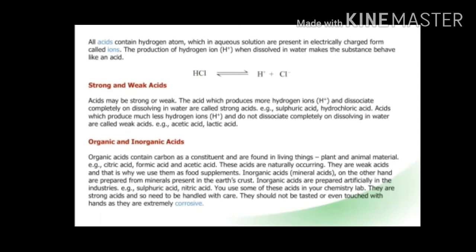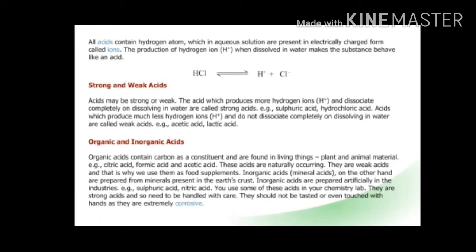By the reaction you get more clear. HCl is hydrochloric acid. When it dissolves in water, it produces hydrogen ion and chloride ion. The reaction can take place in both directions, as hydrogen ion and chloride ion combine to form HCl, hydrochloric acid, again.